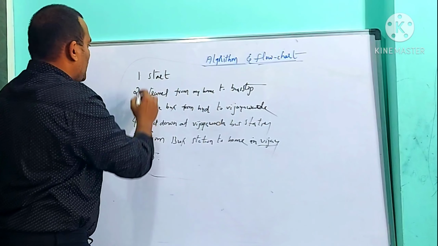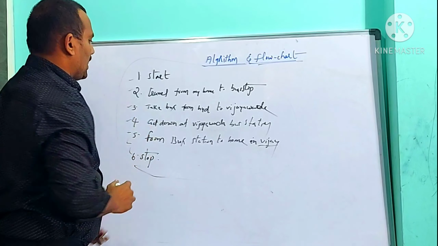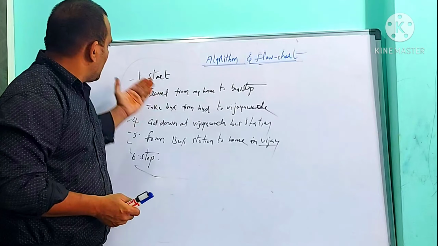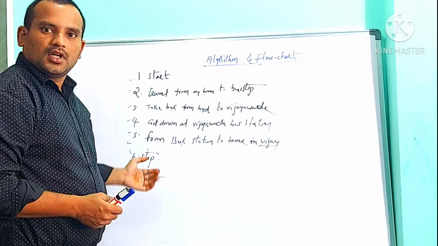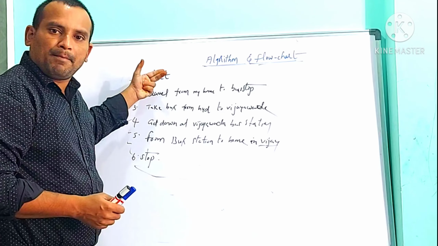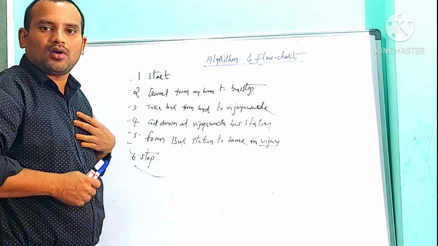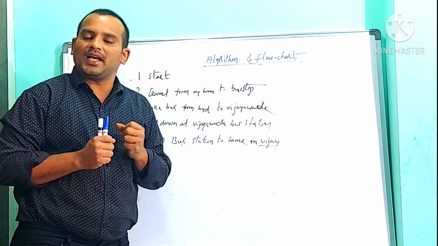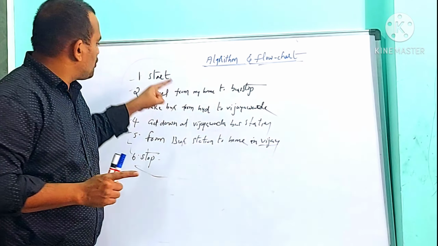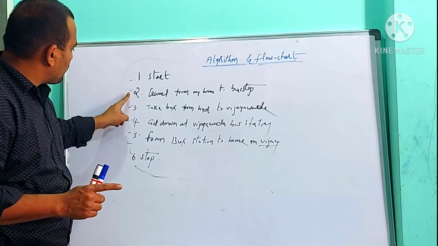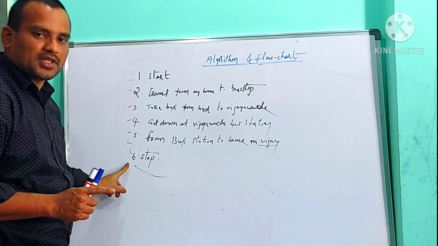So this step-by-step manner is called the algorithm. Here I solved my problem in a step-by-step manner. Here, how many steps did I do? Six steps: step 1, step 2, step 3, step 4, step 5, step 6.